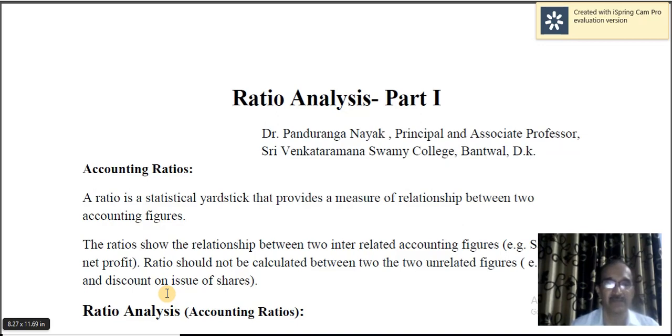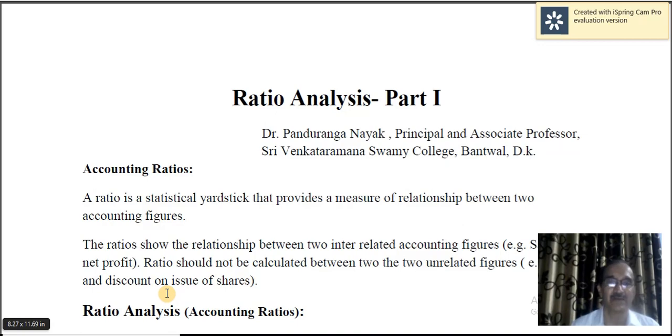And there are various methods of analysis and interpretation. For example, common size statements, comparative statements, trend analysis, and ultimately ratio analysis. Ratio analysis is an important tool for analysis and interpretation of financial statements.